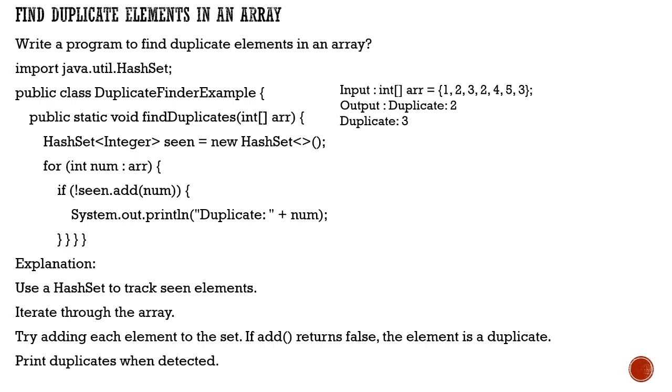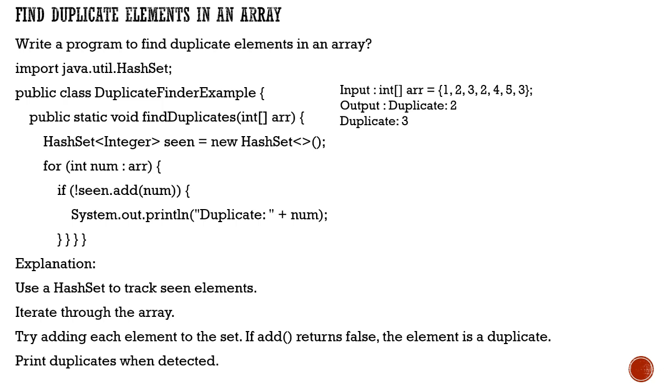Let's say it is iterating over 1, and then 2. For the first time, the add will return true, because it is not yet added, so it will add it.